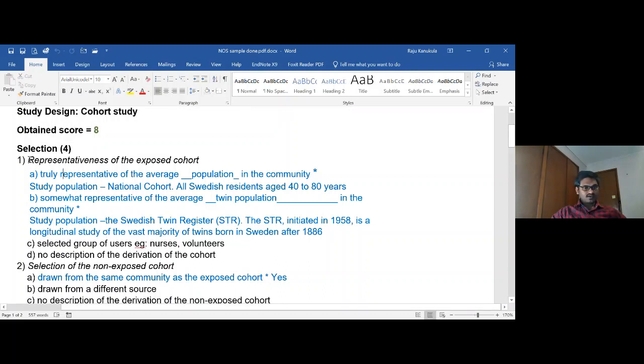The selection: the representativeness of the exposed cohort, truly representative of the average population in the community. If you read the paper, they have mentioned this is a national cohort of all Swedish patients around their age, and it is also saying somewhat representative of the twin population.